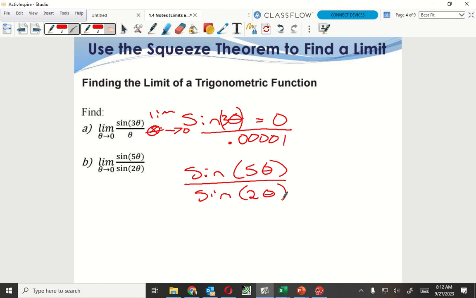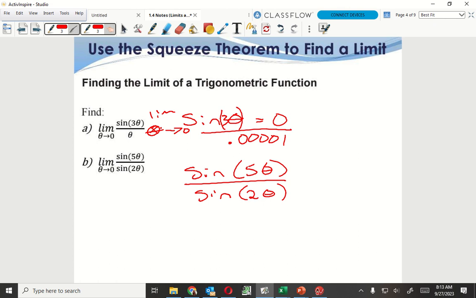Now, before you actually enter this one in the calculator, take a guess at it. Want me to say it? Go ahead, say it. 5 over 2. So if that was a decimal, I would say that's going to be 2.5, right? Okay, let's see what the calculator says.